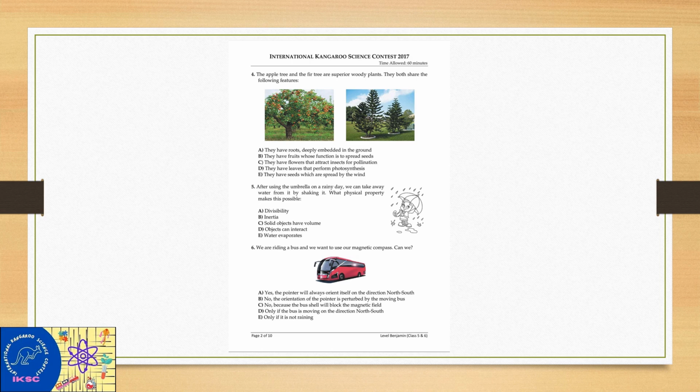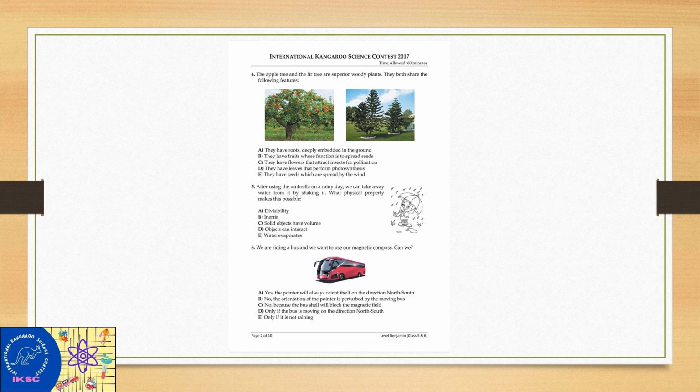Number 4. The apple tree and the fir tree are superior woody plants. They both share the following features. They have roots deeply embedded in the ground. They have fruits whose function is to spread seeds. They have flowers that attract insects for pollination.